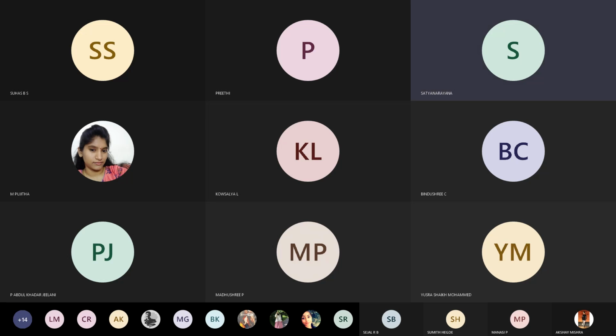Am I right? See, I have paint, I have a brush. If I don't know how to paint or how to do art, it's a mere waste of having them with me, right? Now I know painting, I have paint and brush, I'll just keep on painting, but I don't have a proper procedure. Then what is the purpose of doing the painting? So that is the problem in your class.